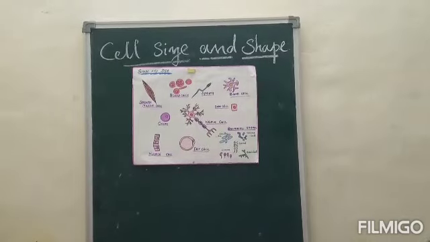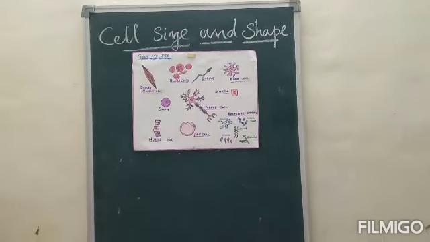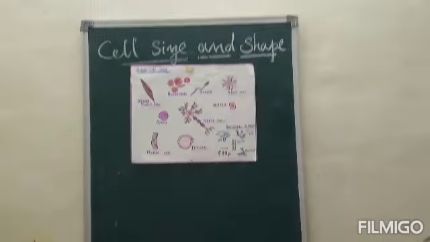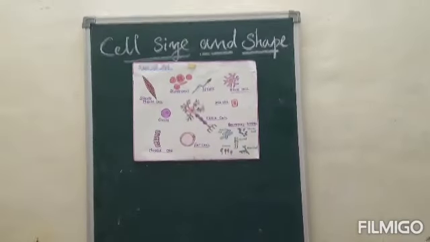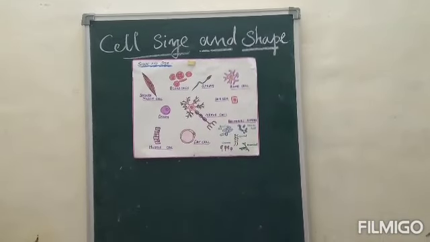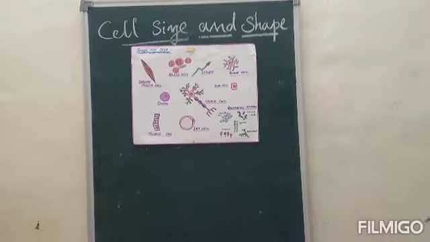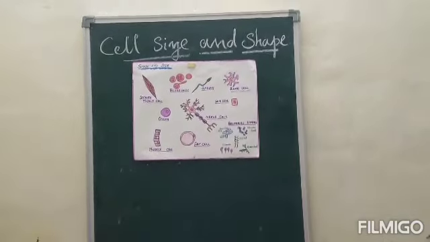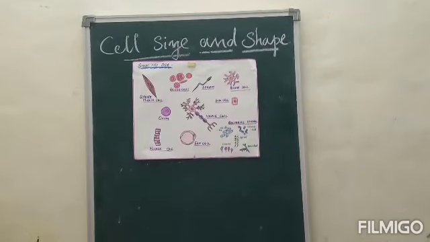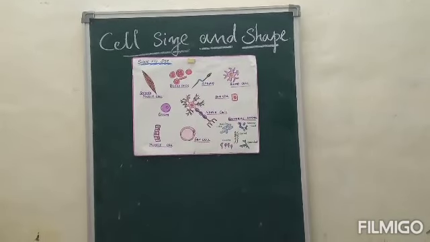The cell is the smallest unit of life and all living beings are made up of cells. The cell gives the organism its definite shape. Hence, it is called the structural unit of life.